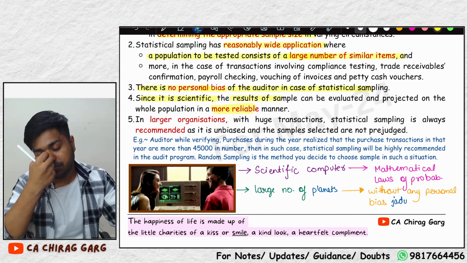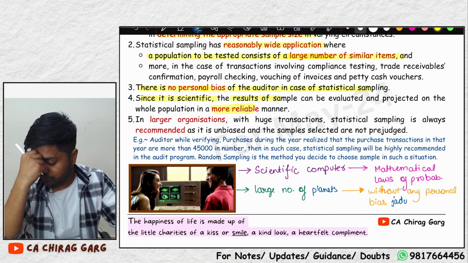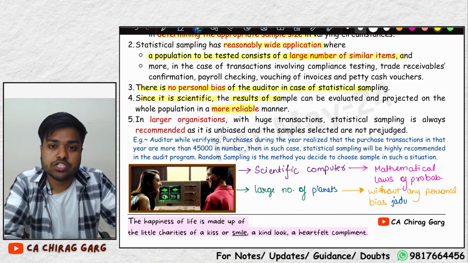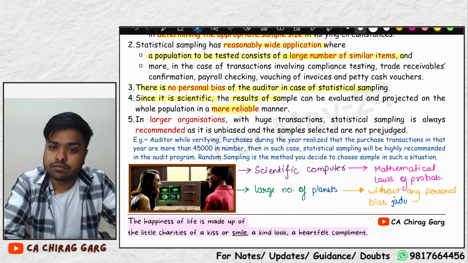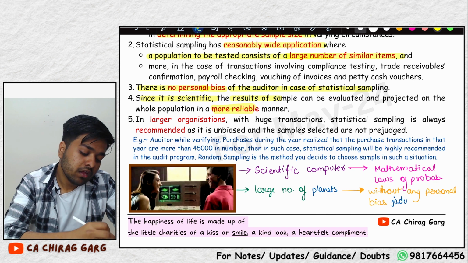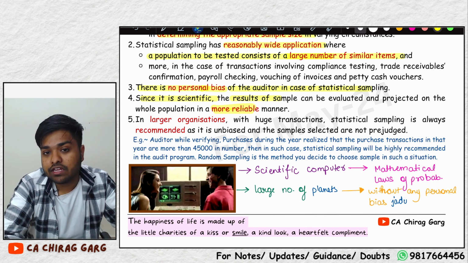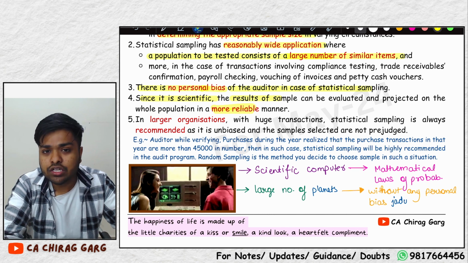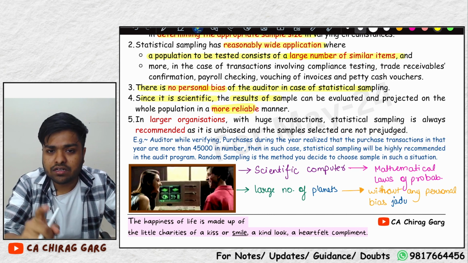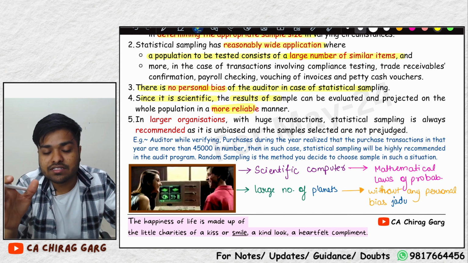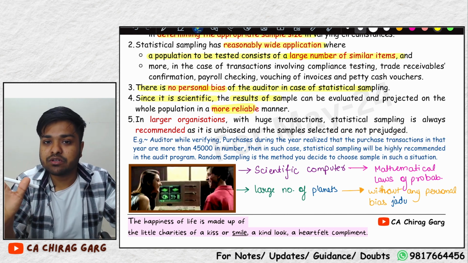Let's suppose once it happened with one of my seniors. He took a sample on the basis of his own judgment and found no mistakes in it. So he went to my manager, "Sir, I have checked all the transactions very thoroughly, very carefully, and I found no mistakes." The manager said, "How did you take the sample? You have taken the sample on your own judgment. That is not a scientific basis. Your judgment is very wrong."